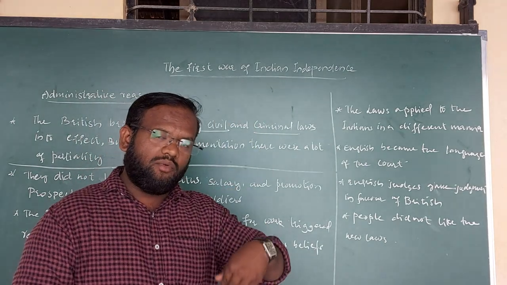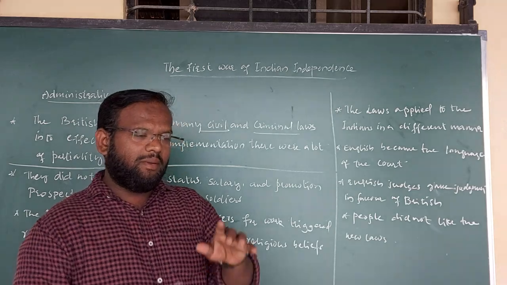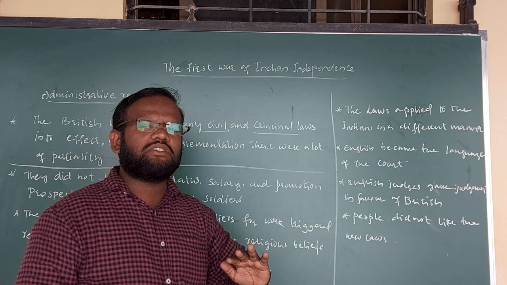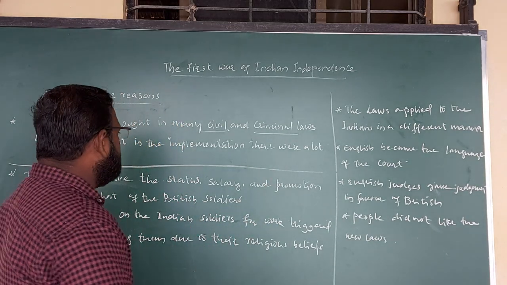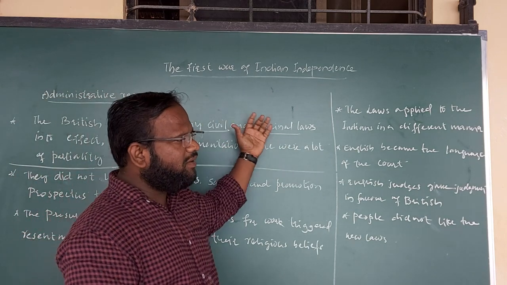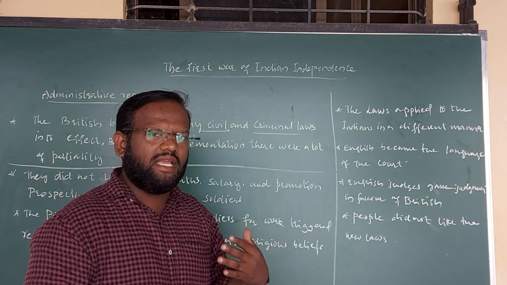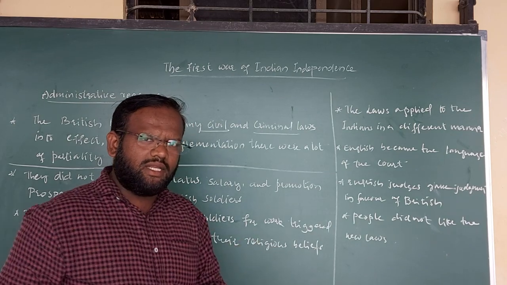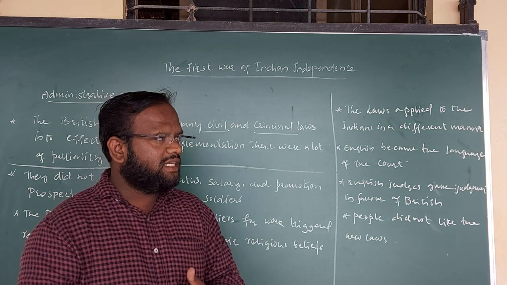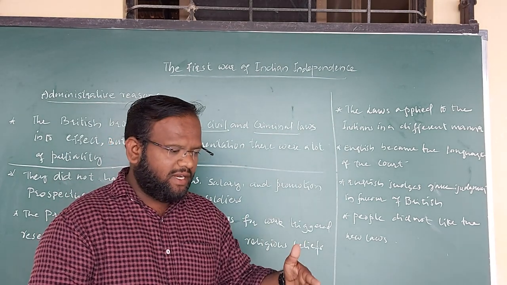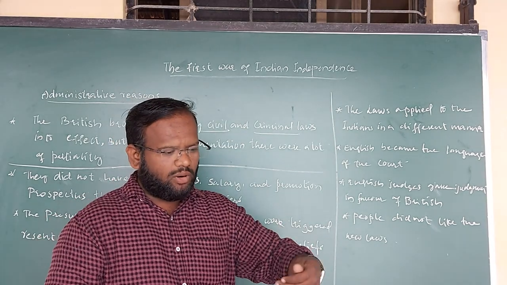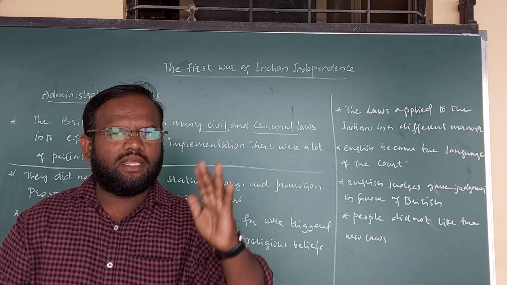Even if they wanted to implement these laws, they were implementing them only on the Indians. It was totally a partiality law, we can call it. Because the nature of the law should be similar for each and everyone living in India, whether Britishers or Indians. But the matter of the law was quite different towards the Indians, because if Indian people committed mistakes, then all of a sudden the court or the judges declared a punishment on the Indian person.